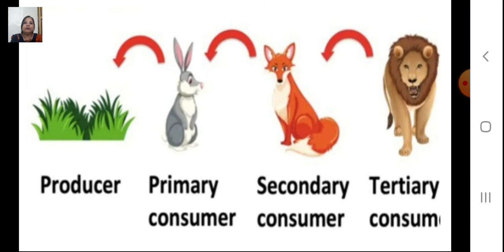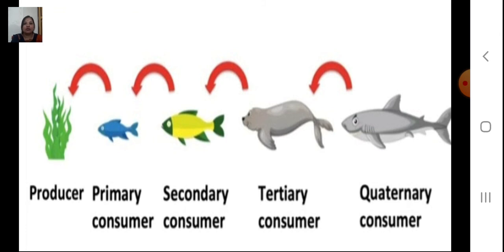So children, here again is a picture of a food chain wherein grass is eaten by the rabbit, the rabbit is eaten by the fox, and the fox is eaten by the lion, which shows the producers, primary consumer, secondary consumer and tertiary consumer. Here is one more food chain, children, wherein the algae, an aquatic plant, is the producer. The small fish is the primary consumer, the bigger fish is the secondary consumer, the sea lion is the tertiary consumer, and the shark is the quaternary consumer.